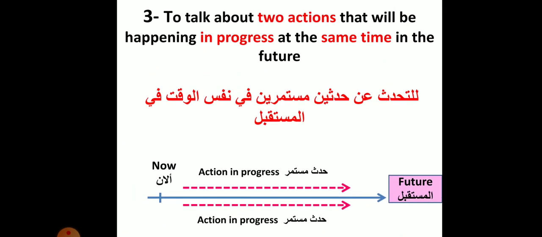The third use is to talk about 2 actions that will be happening in progress or continuing at the same time in the future. Look at the timeline. We have 2 actions in progress, at the same time, simultaneously in future.